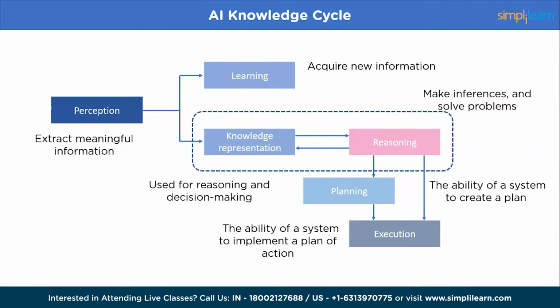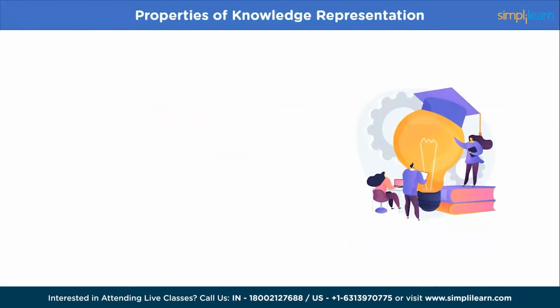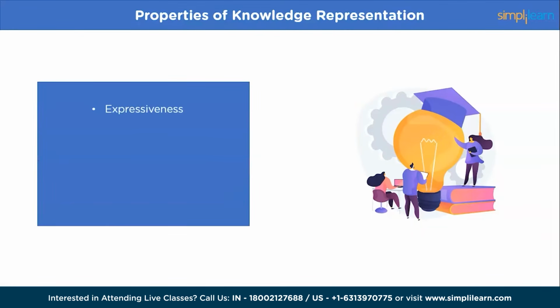Now let's discuss the properties. There are several properties of knowledge representation, including expressiveness. A knowledge representation system should be able to express a wide range of concepts and relationships between them. The next property is inferential adequacy. A knowledge representation system should support the ability to reason with the represented knowledge.